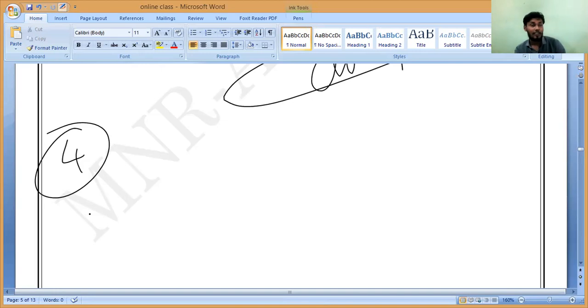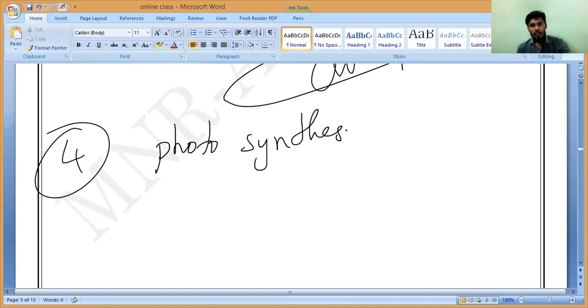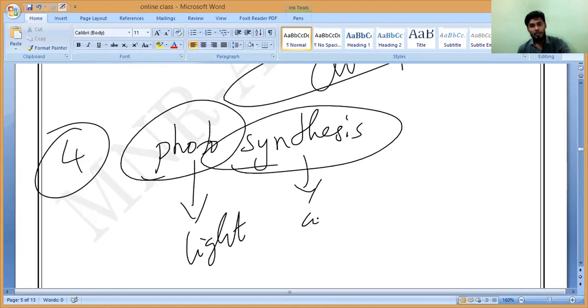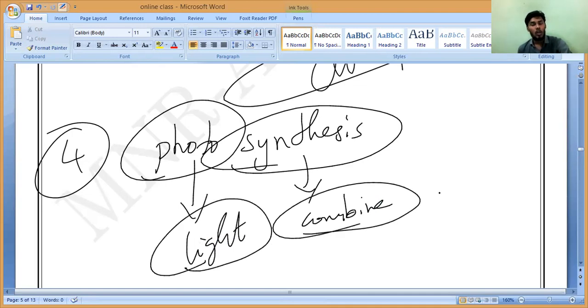Photosynthesis is a reaction, a complete reaction. Chlorophyll is a green color pigment. But what is the simple meaning of photosynthesis? It is a combination of two words. Photo means light, and synthesis means combining. So what is the meaning of photosynthesis? With the help of light, combining CO2 and water is called photosynthesis. That's all. Understand, Mari?